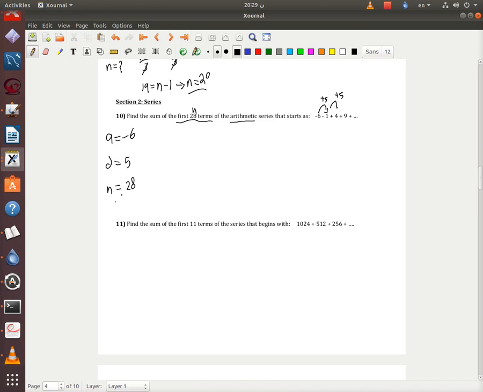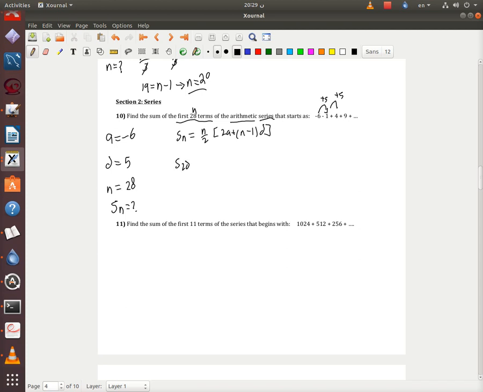So what's this? Look, it says series here, it did not say terms, so I'm going to use the law of the series. Sn is what I need. So Sn equals n over 2, go up and check the law, so it's going to be 2a plus n minus 1 d, close the bracket.